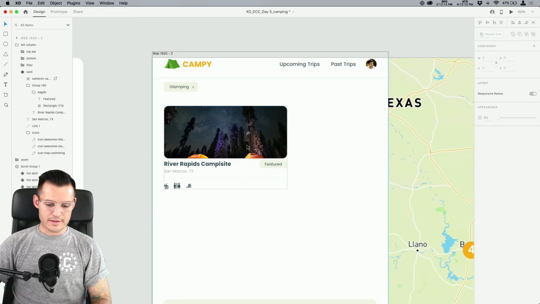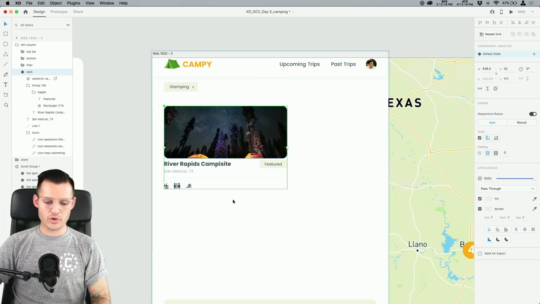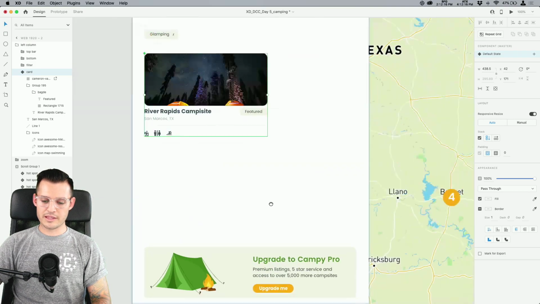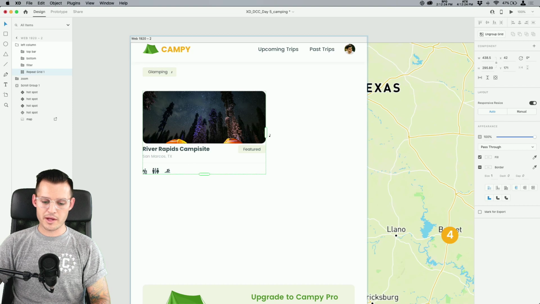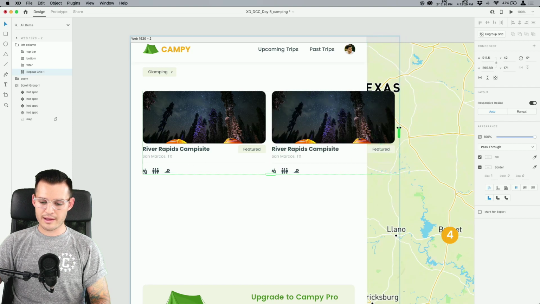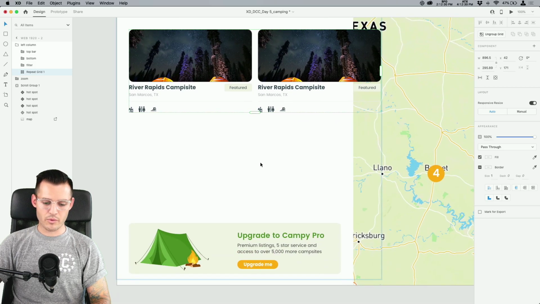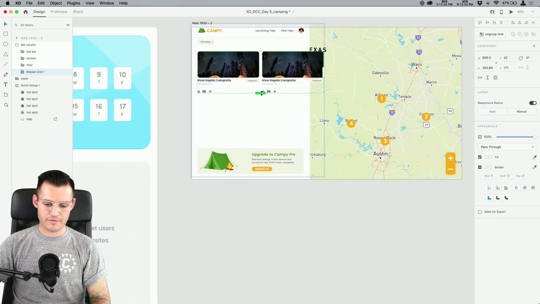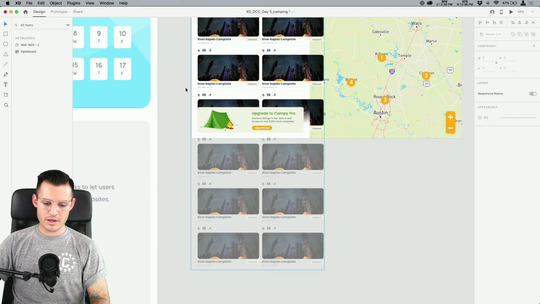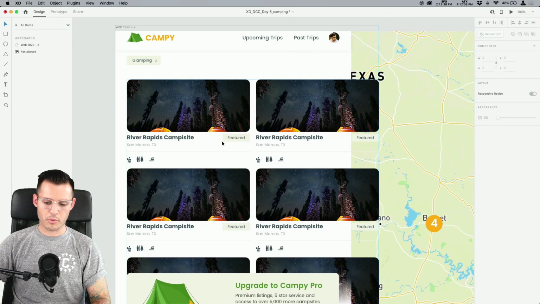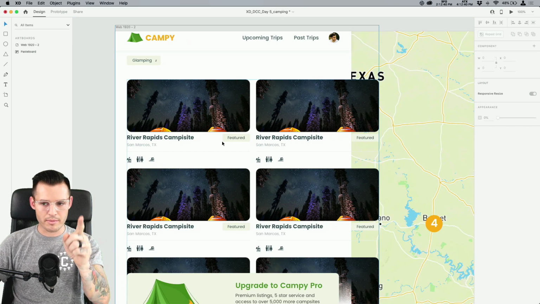All right. Next thing we're going to do is we need to worry about filling this whole area. So why don't we use a repeat grid, and then we'll do a little bit of master component editing. I'm going to press Command or Control R. I'm going to make a repeat grid, and I'm going to drag this out to the end of the card. So I have two of them. That's overlapping. We don't want that, but you'll see in a second how we fix that. And then I'm going to drag a bunch of copies down past the edge of my artboard. Don't worry. I know what I'm doing. I promise it's going to be okay.